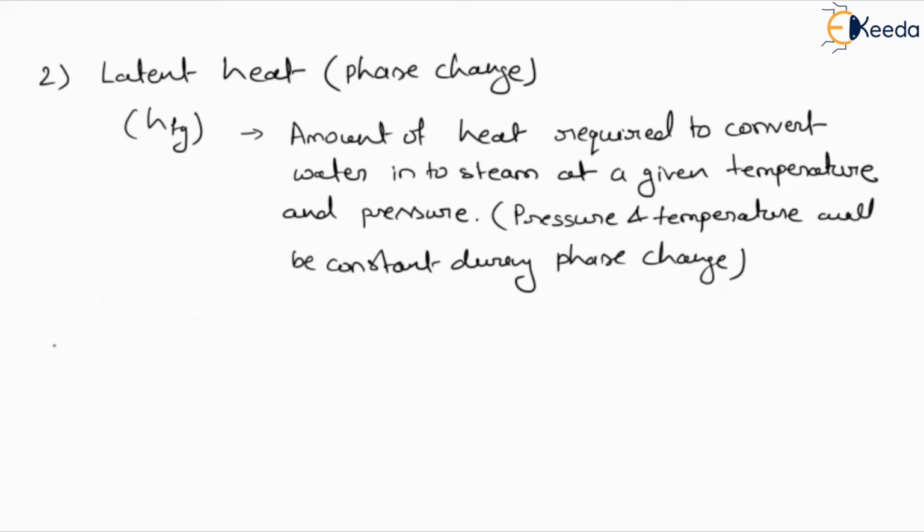Now let's see the third term. The third term is dryness fraction. So dryness fraction is what? The amount of dryness in the mixture of steam and water, or the amount of dryness in particular steam. So this dryness fraction we can define on the basis of the amount of dry saturated steam.